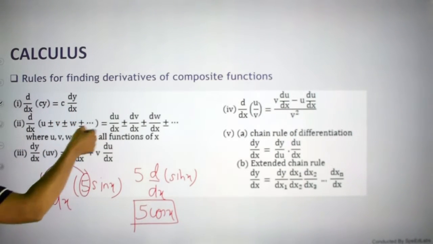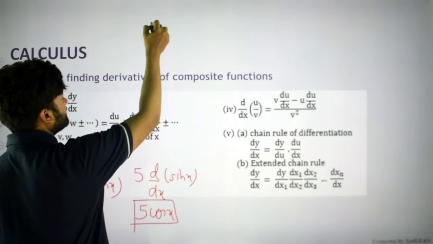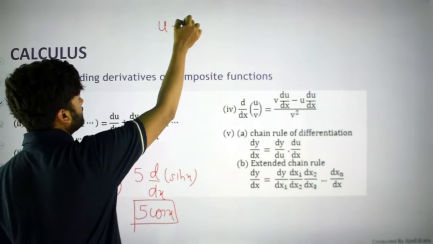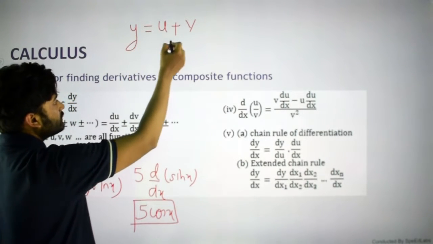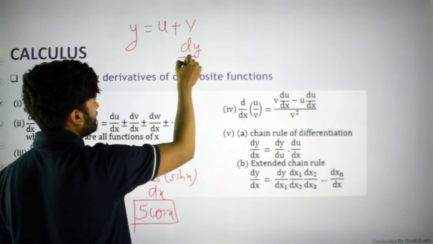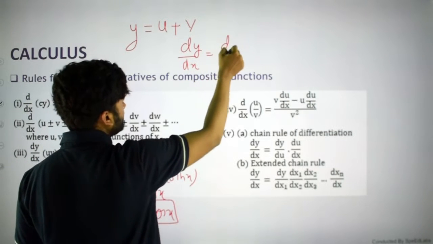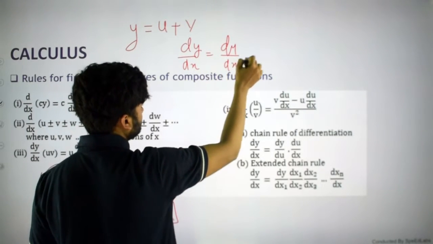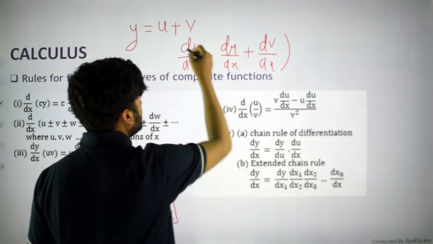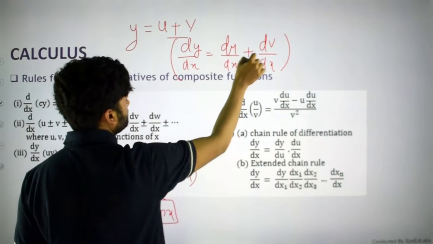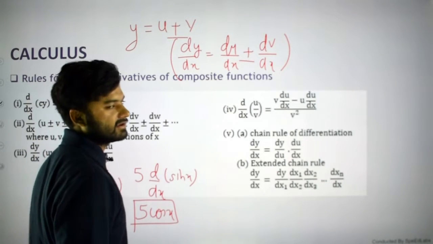If you have, let's say, two functions, this is your first function u, and the second function v, and this is equal to y, and you need to find the derivative with respect to x, how will you do it? You will just differentiate du by dx plus dv by dx. And if there is a minus, you just put the same minus sign there.